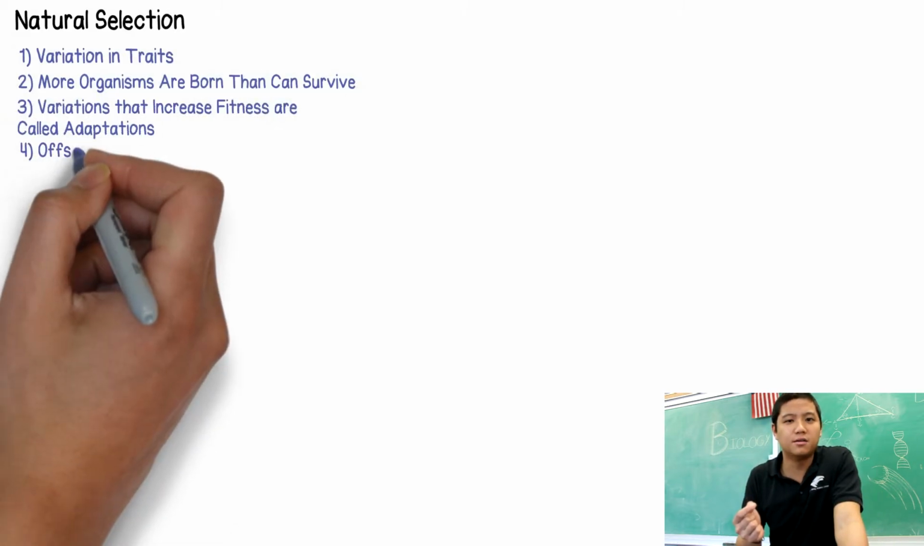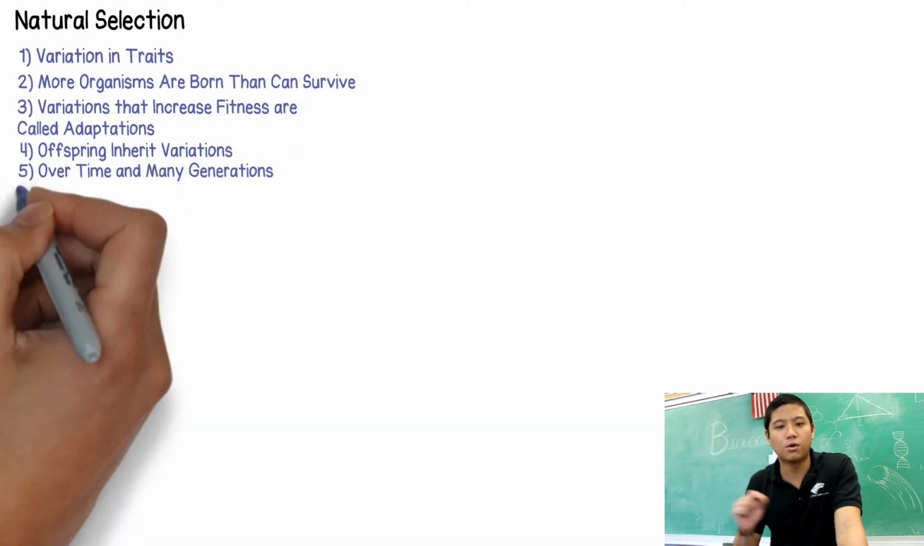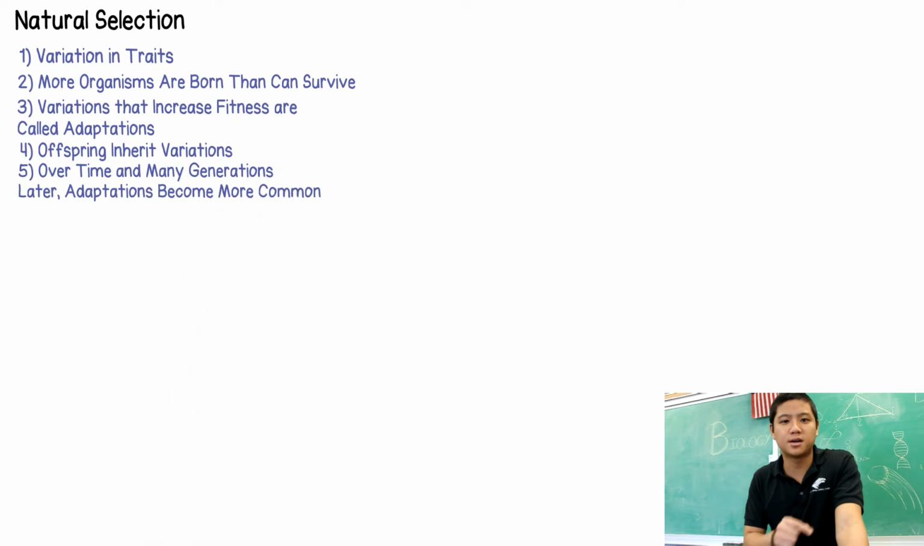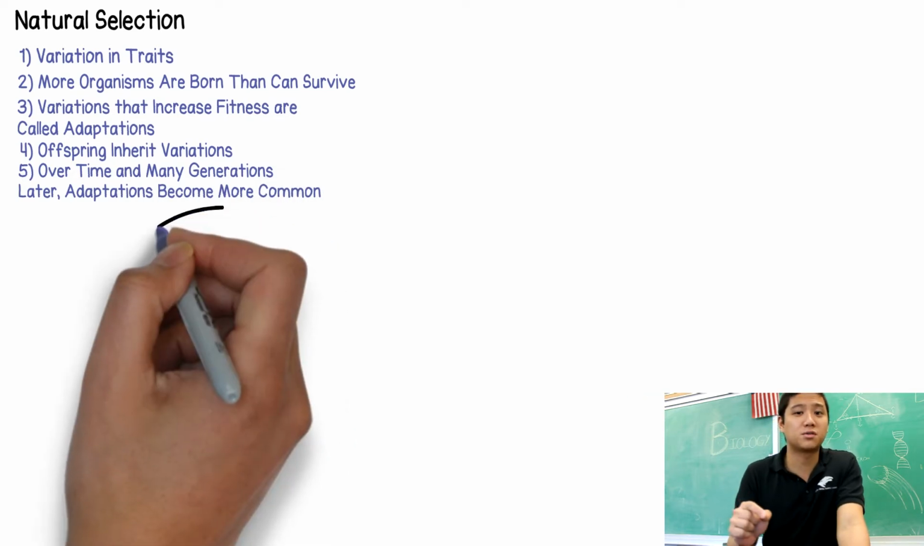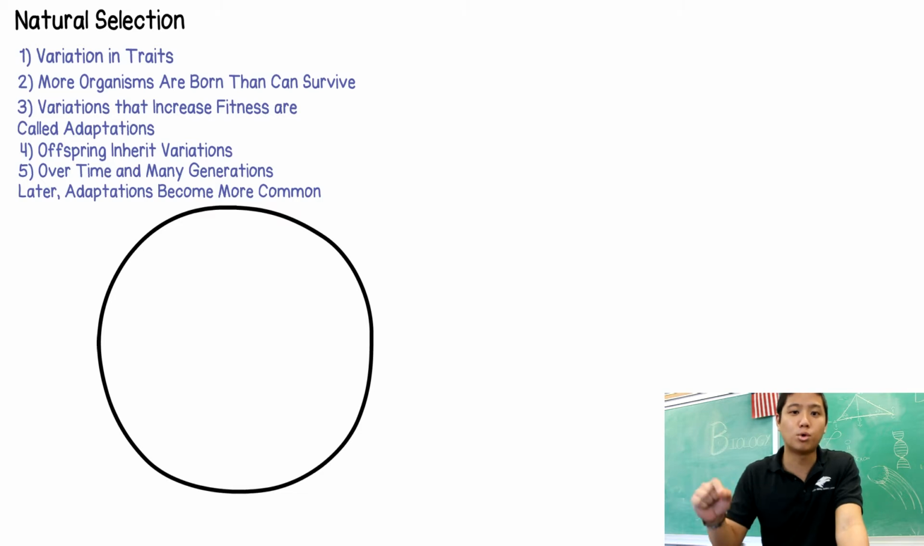The 4th component of Darwin's natural selection theory was that offspring inherit the variations. So if there is a variation that helps you survive, your children are also going to have those variations. Lastly, over time and many generations later, these adaptations that help you survive, because they helped you survive and reproduce, will become more common.